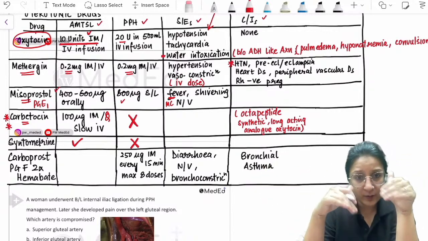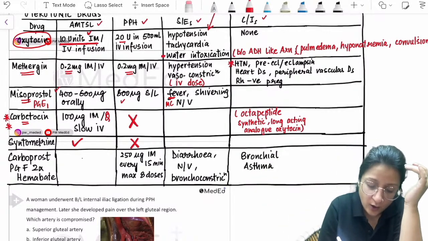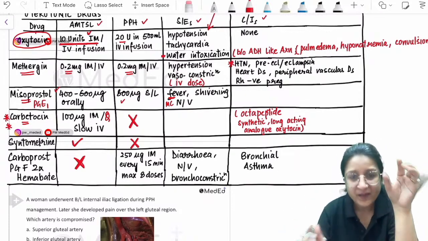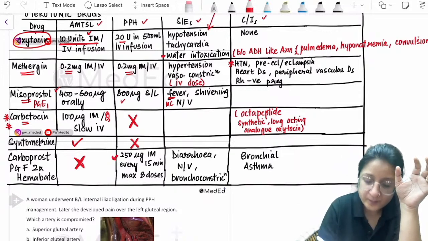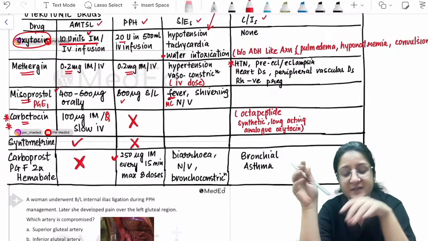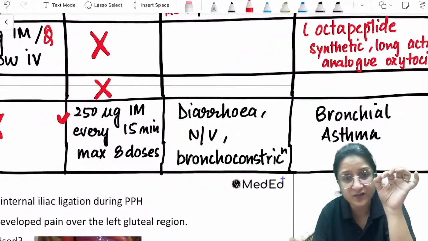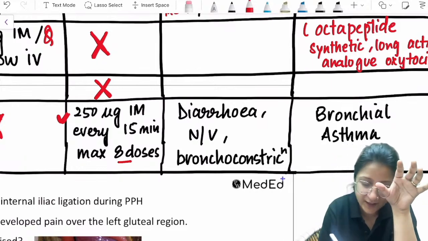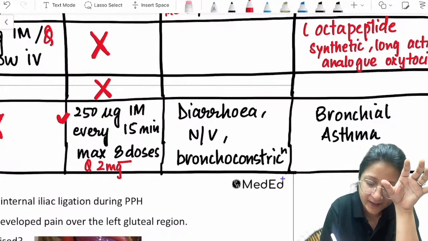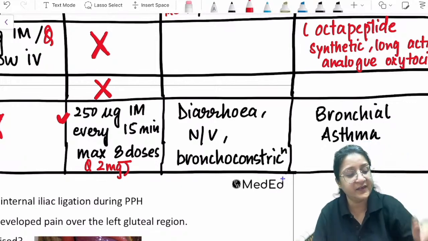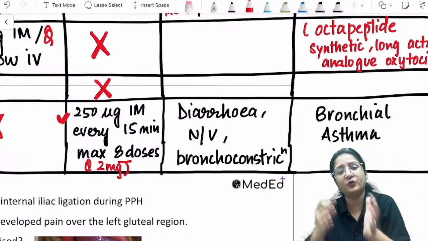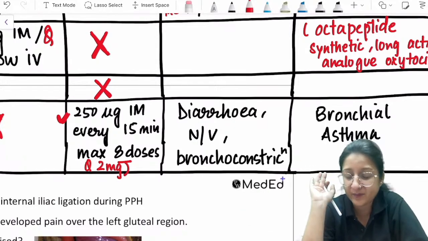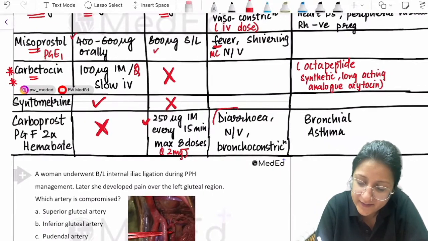Okay. Then carboprost, PGF2 alpha, not recommended for active management of third stage of labor at all. Carboprost is recommended for PPH management, 250 micrograms IM. Dose is important. They have asked this question. Maximum 8 doses can be given in 24 hours, right? So that would come out to be 2 milligram in 24 hours. If we keep giving 250 micrograms for 8 doses, maximum 2 milligram can be given. Most common side effect, diarrhea.